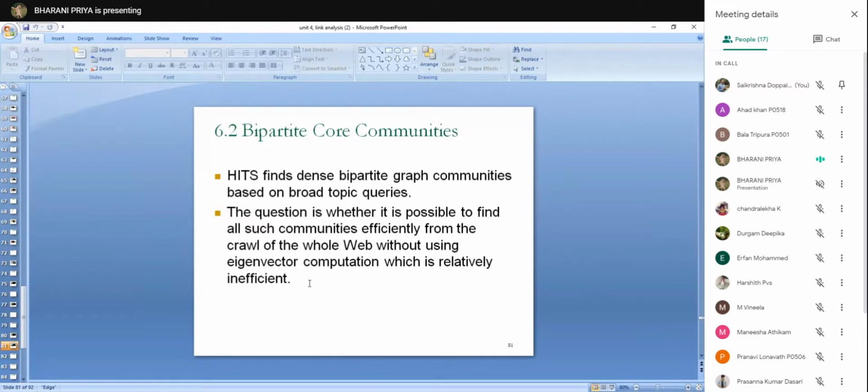HITS is used for finding the bipartite graphs. Sorry, HITS uses the bipartite graph communities based on the topics of the queries. The question is whether we can find the communities efficiently by crawling the whole web without using eigenvector computations. In the HITS or PageRank algorithm, we have used eigenvectors. Without using the eigenvectors, can we find the communities? Either it may be a web community or text documents or email communities.